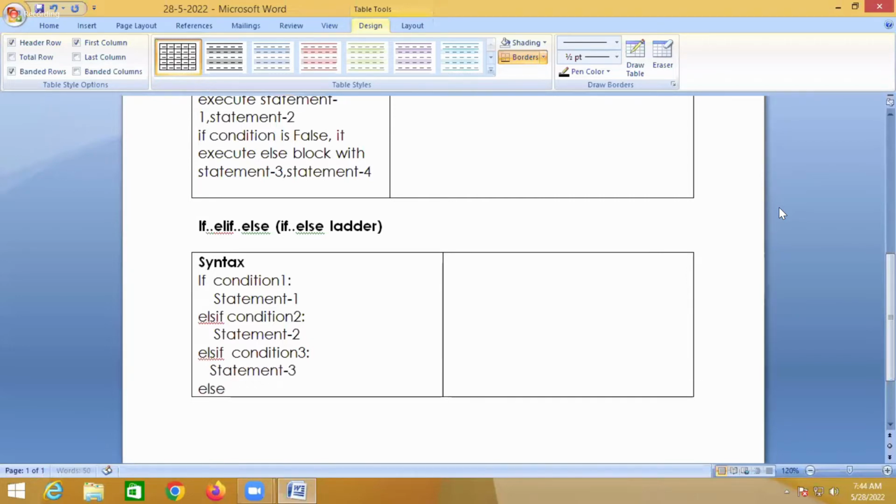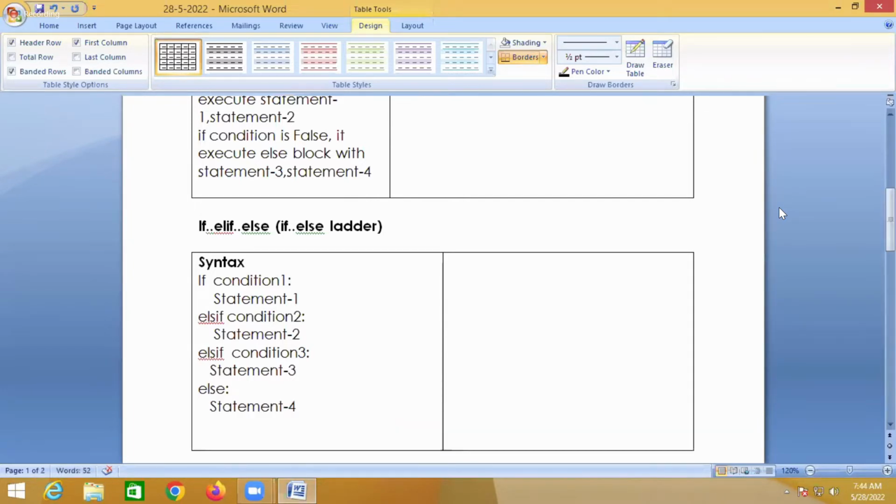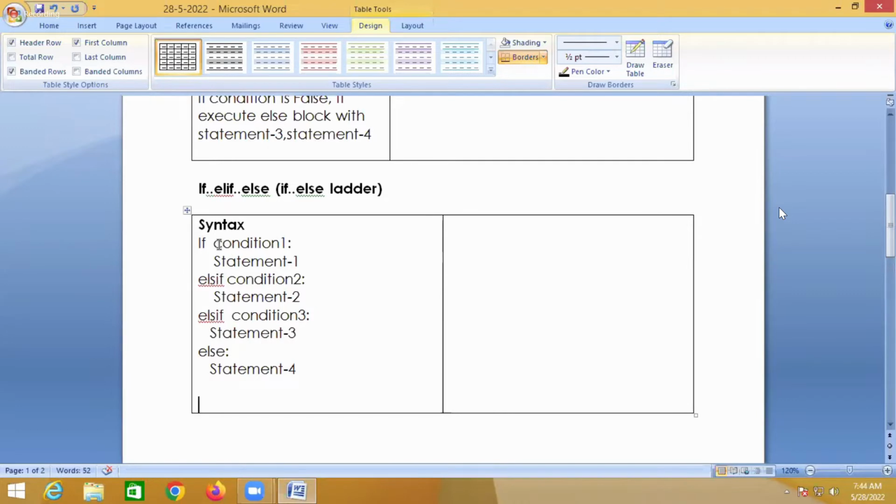If all these conditions fail, then it will come to the else block and execute statement 4. So if one condition fails, immediately you check one more condition. If this condition fails, you check one more condition, right?